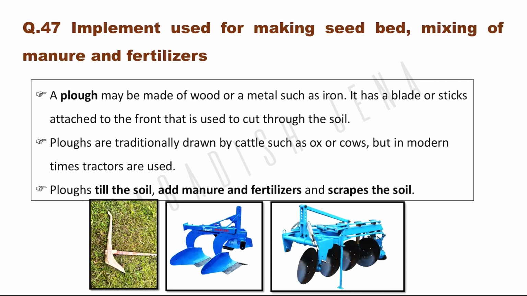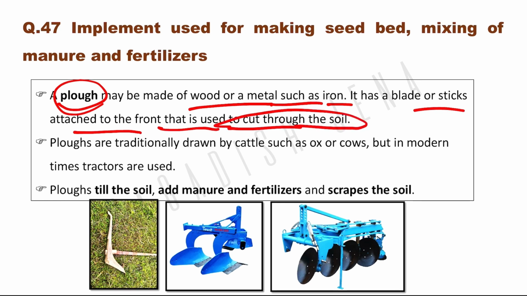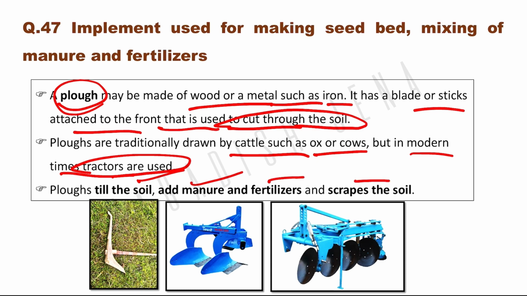Implement used for making seed bed, mixing of manure and fertilizer. So what is the implement? That is called plow. A plow may be made of wood or metal such as iron. It has a blade or stick attached at the front that is used to cut through the soil. Plows are traditionally drawn by cattle, ox or cows, but modern plows are drawn by tractor. Plows till the soil, add manure and fertilizer, and scrape the soil.